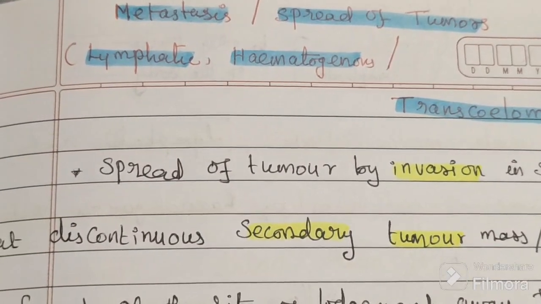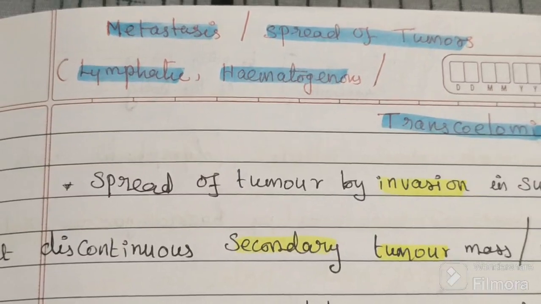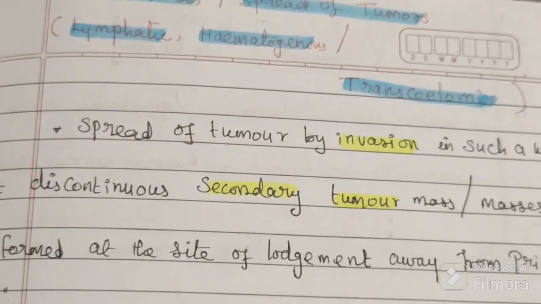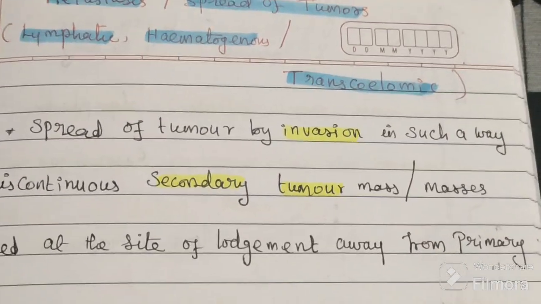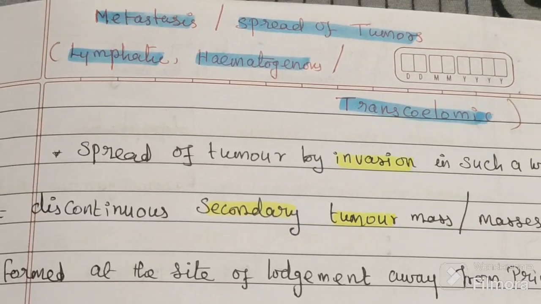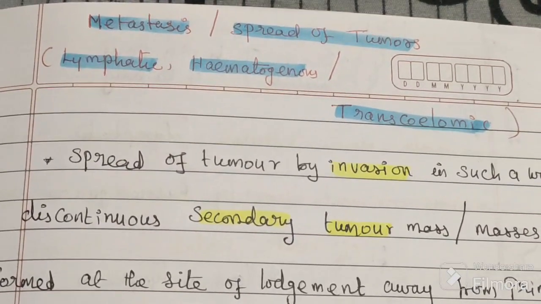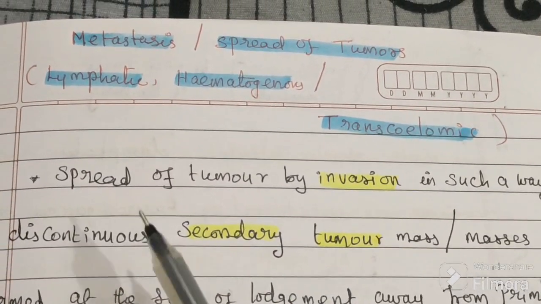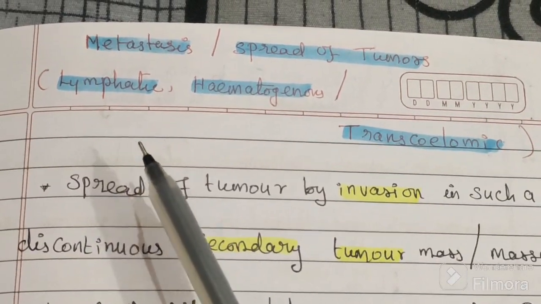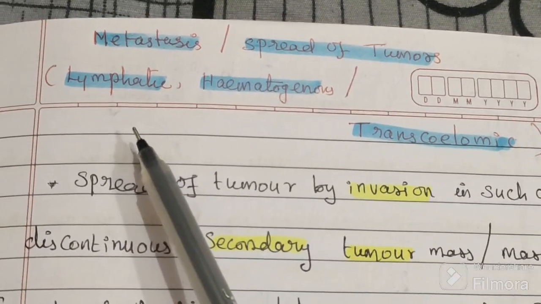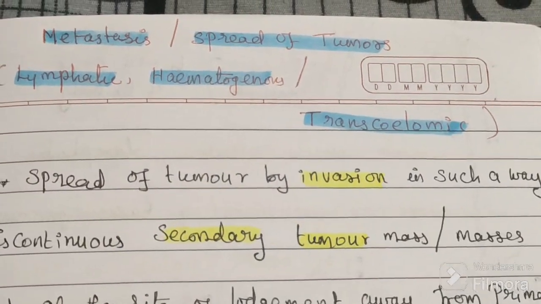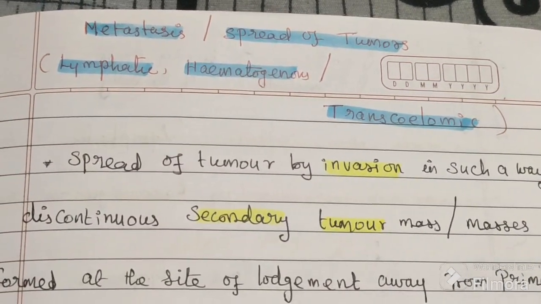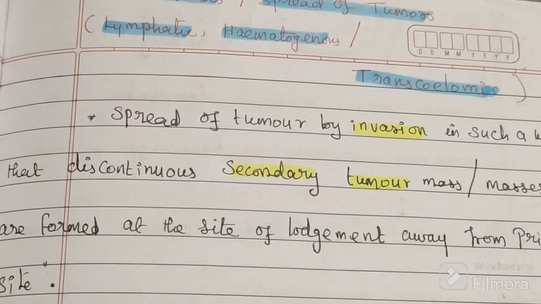In this video, we'll discuss the spread of tumor, that is metastasis. Here, we'll be discussing three types of spread of tumor. The three routes of spread of tumor: lymphatic, haematogenous, and transcoelomic. Let's start before coming to the routes.